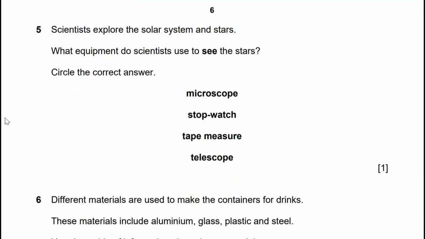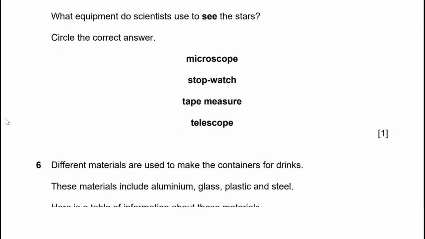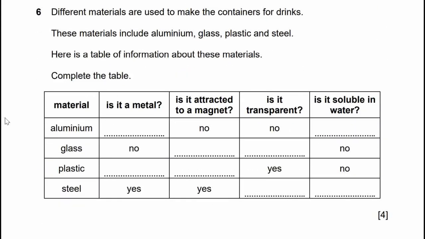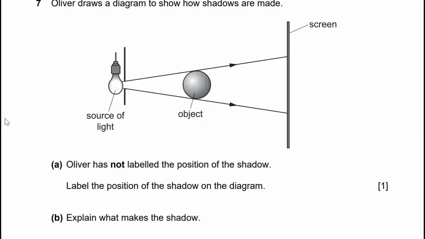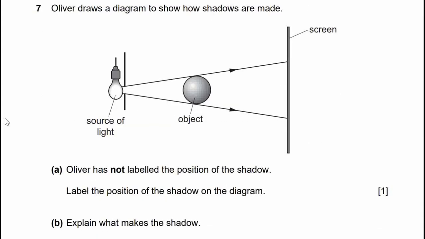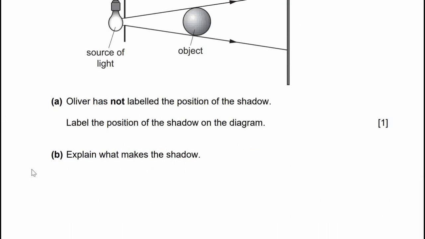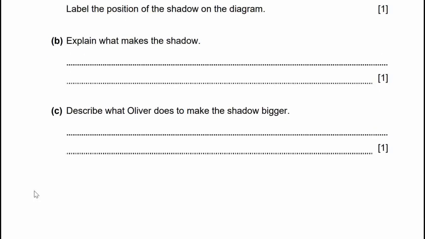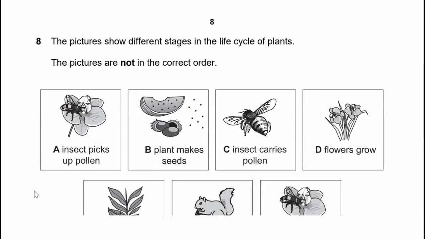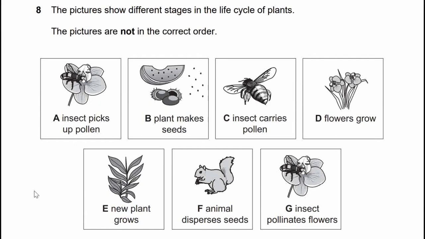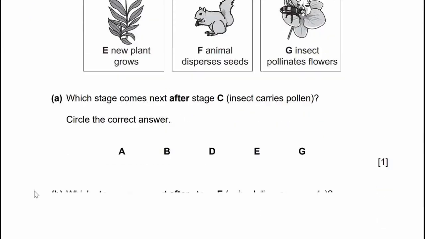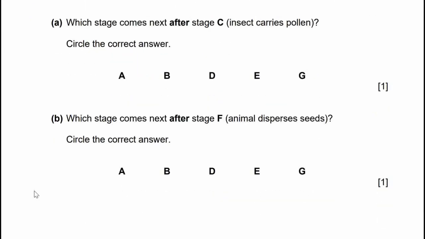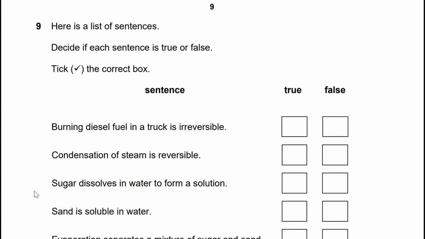And this is number 5. This is number 6. This is number 7A, 7B, and C. And then this is number 8. This is 8A and B. This is number 9.